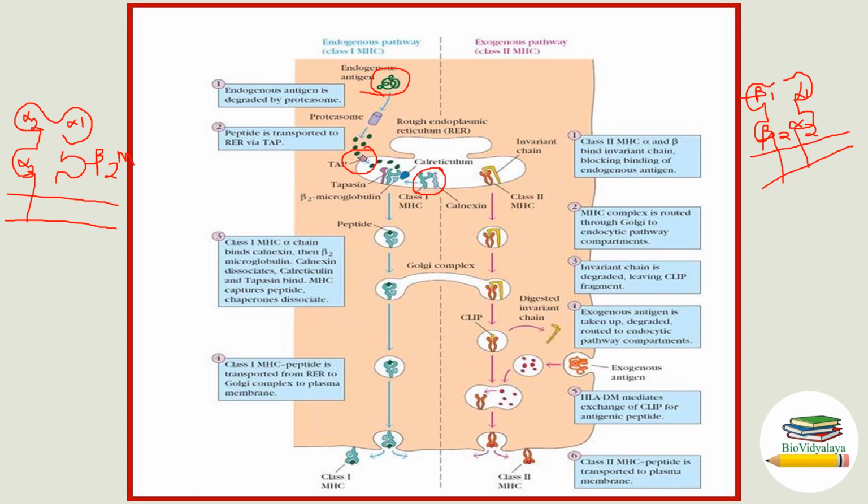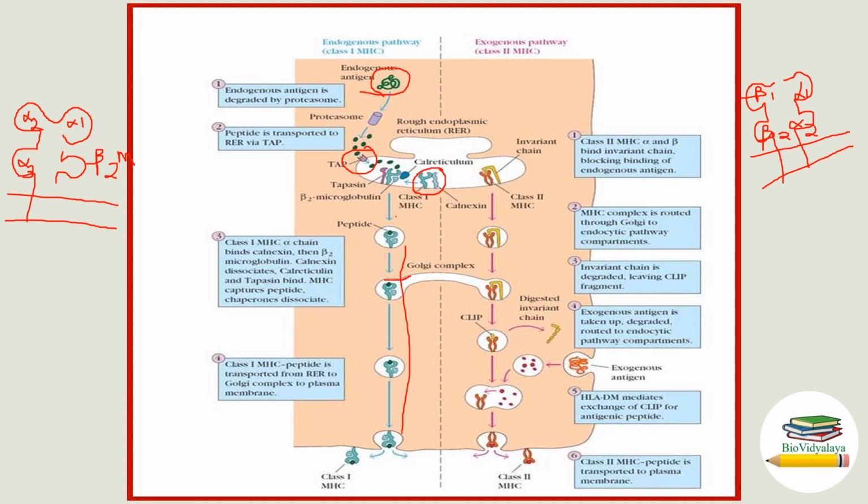Then class 1 MHC peptide is transported from the rough endoplasmic reticulum to Golgi to plasma membrane. This is Golgi.